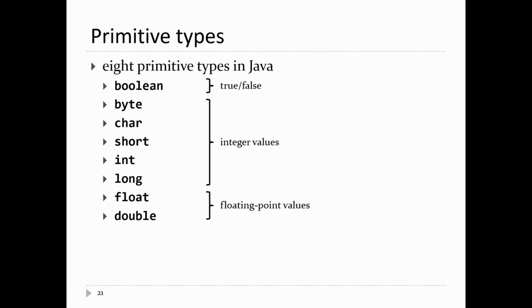Okay, so the important types for us right now are Boolean, int, and double. Eventually we'll get to char. I'll explain what that is, and long and float will also be mentioned.